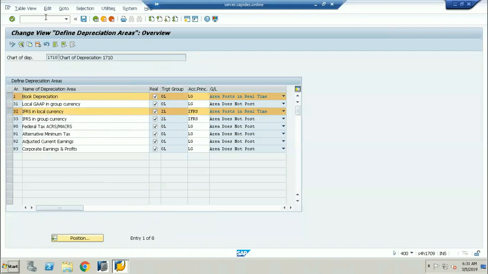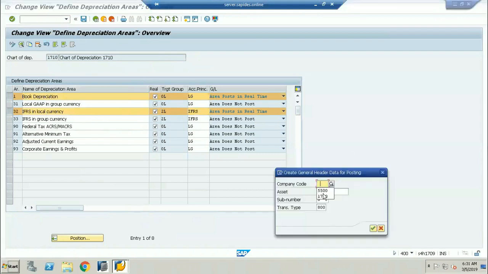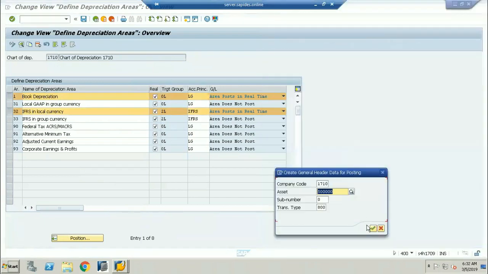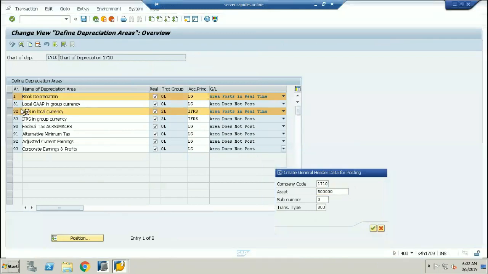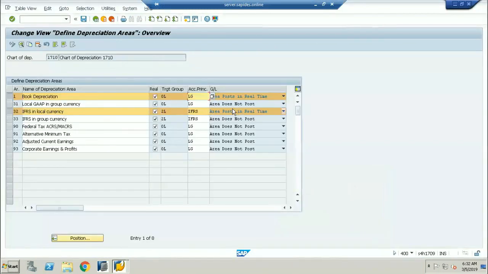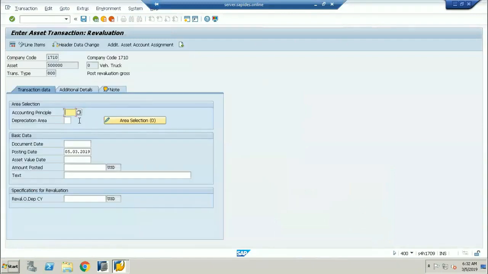But here, when I go into ABAWL, I give the company code and the particular asset I want to post to. Here I'm taking one of the assets. Which accounting principle? If you are posting to IFRS, then give IFRS. And what is the depreciation area?